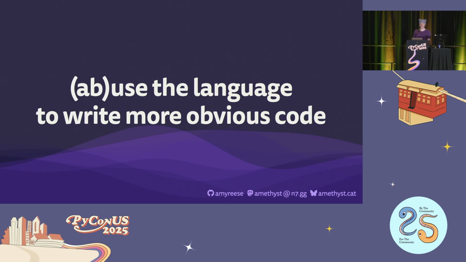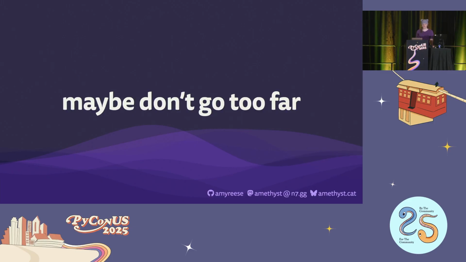Think about the ways that you can use or abuse your language to make your code more obvious. Make the important code clear and concise and bulletproof. Just maybe don't jump the shark. Think twice before writing your loops with decorators. And above all else, have some compassion for your coworkers, but also for your future self.